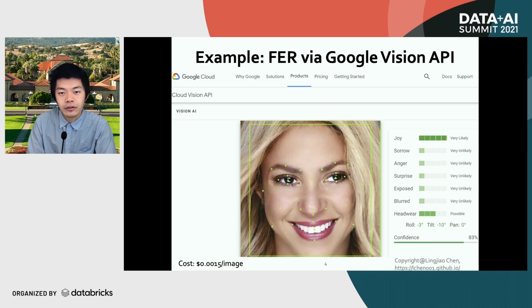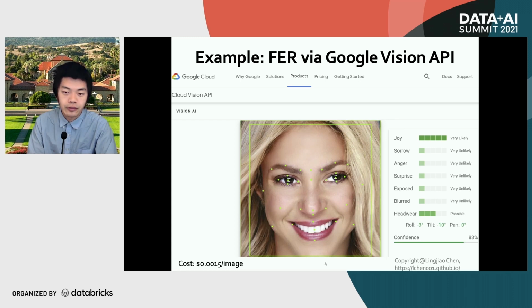Here is an example of machine learning as a service. Suppose one wants to do a facial emotion recognition task. Then instead of hiring his or her own ML expert and building his or her own ML model to do this task, you can basically call the Google Vision API, and the process is very simple.